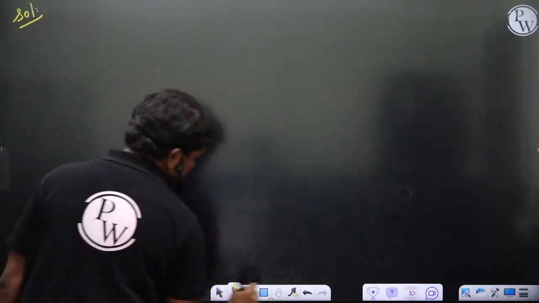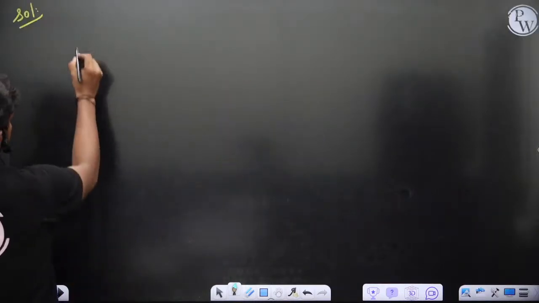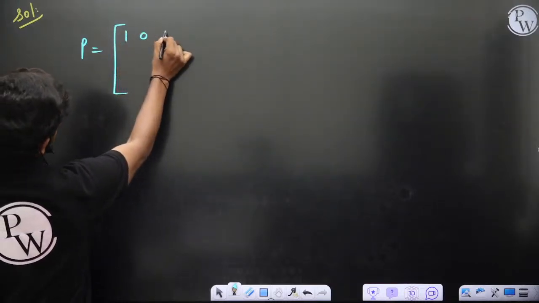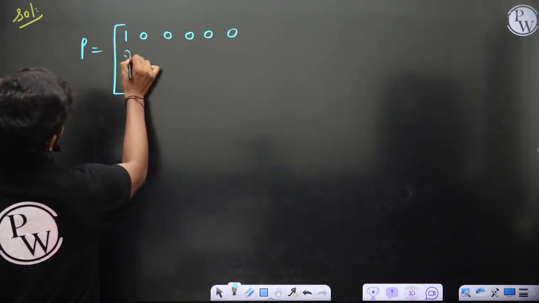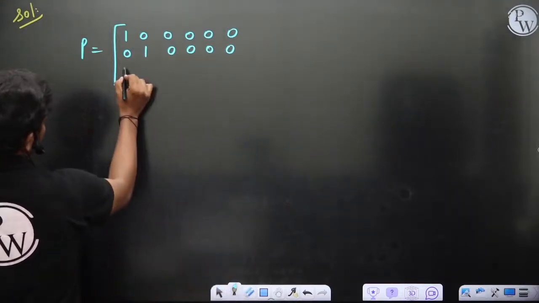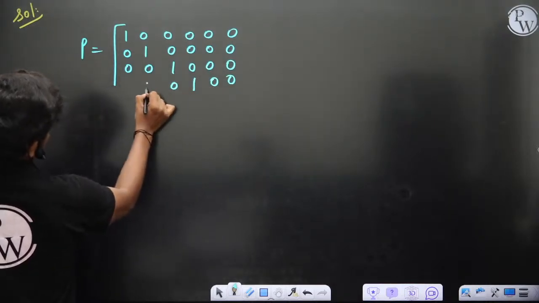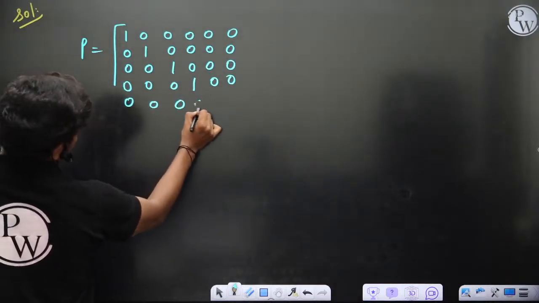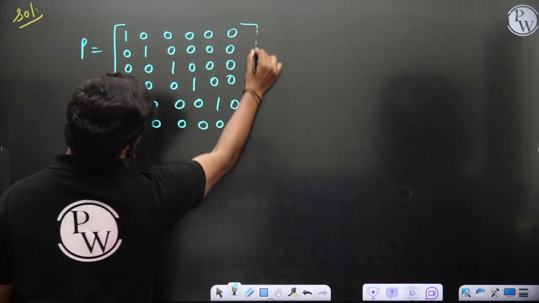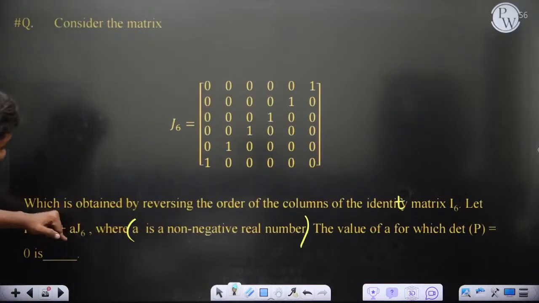Solution. P is equal to I6 plus A into J6. So P is the identity matrix of order 6 by 6: 1 0 0 0 0, 0 1 0 0, and so on. This is what you have as I6. Then you are multiplying A times J6.